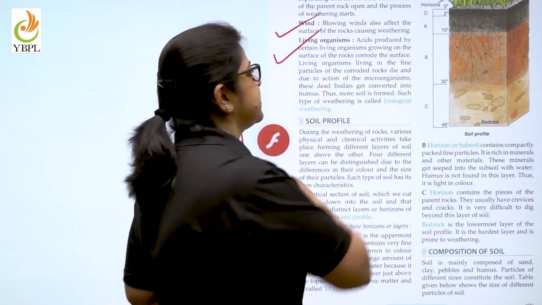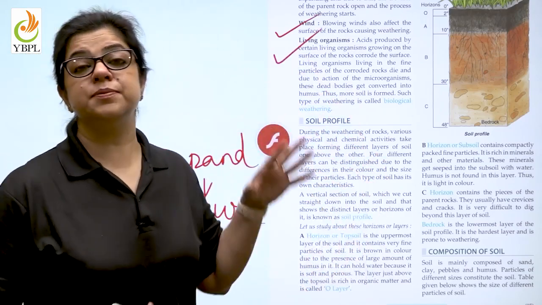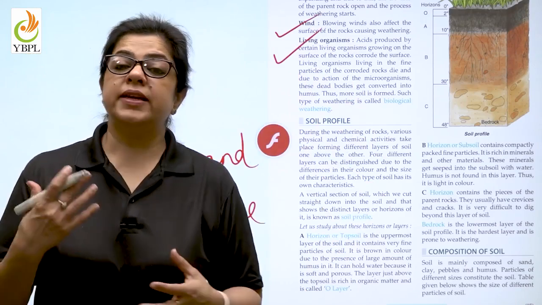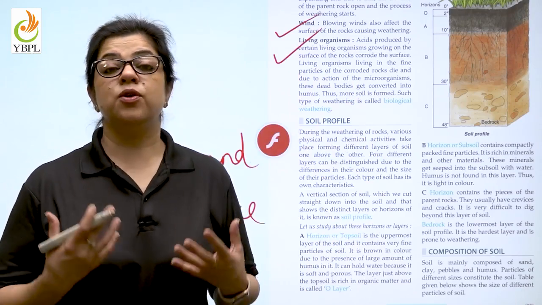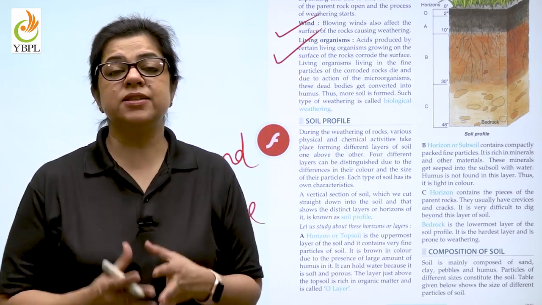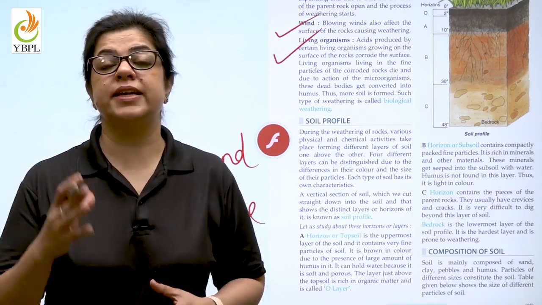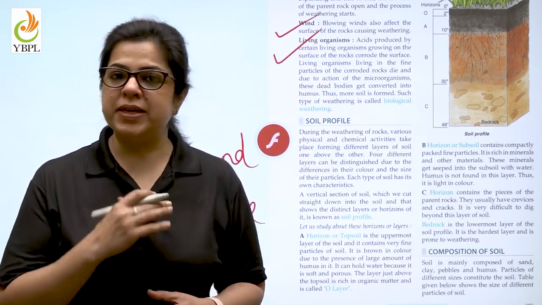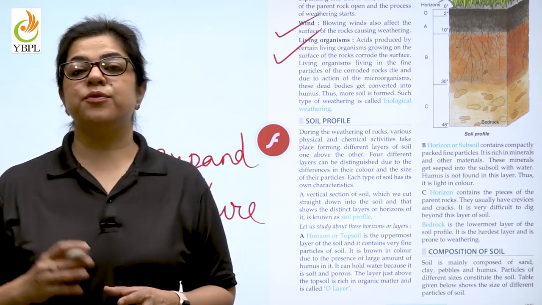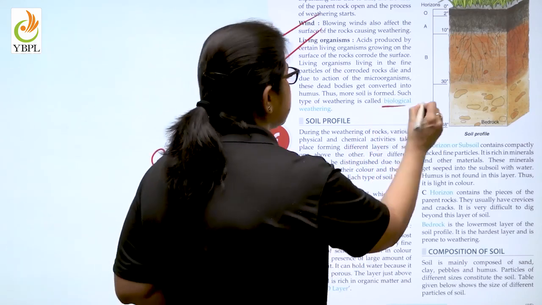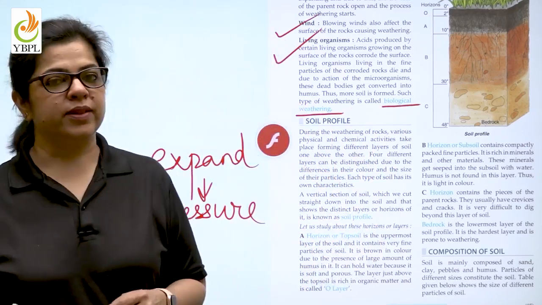Then living organisms. Many living organisms living in the soil will give out many wastes. They will give out many acids. These acids will further break down the rocks into smaller pieces. Now, what is this kind of weathering known as? It is known as biological weathering.